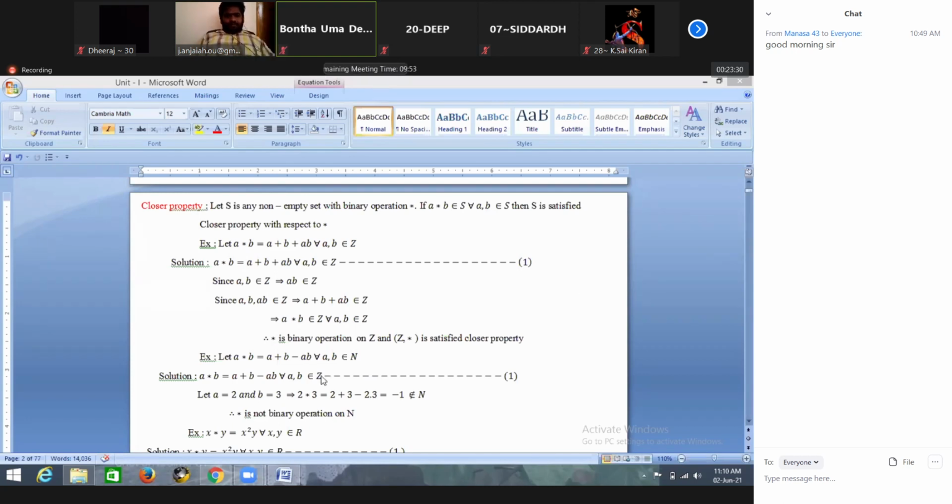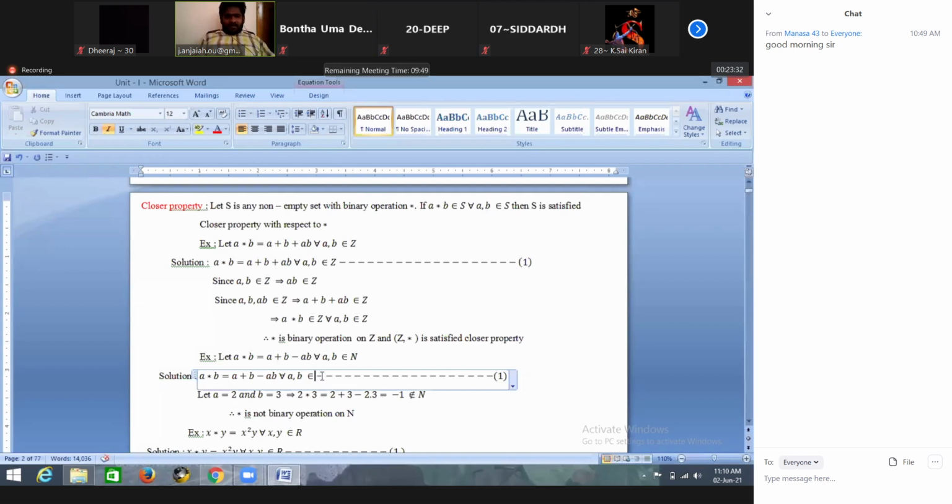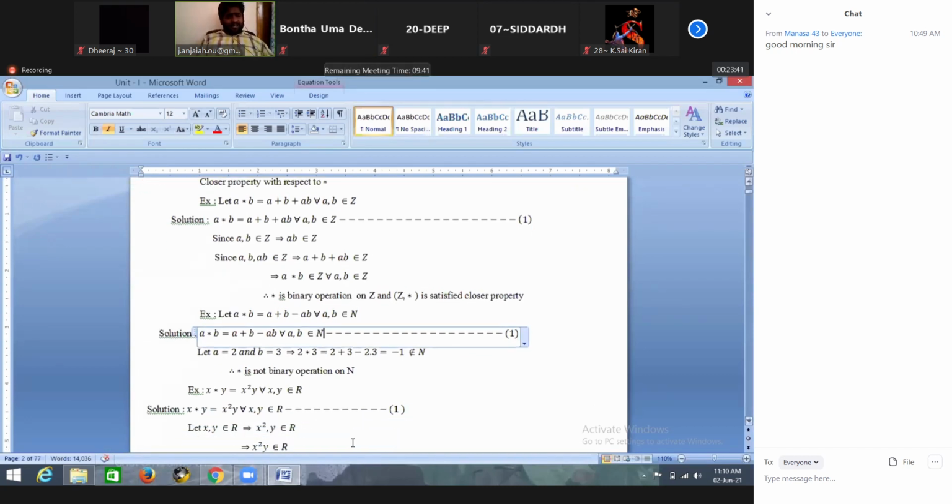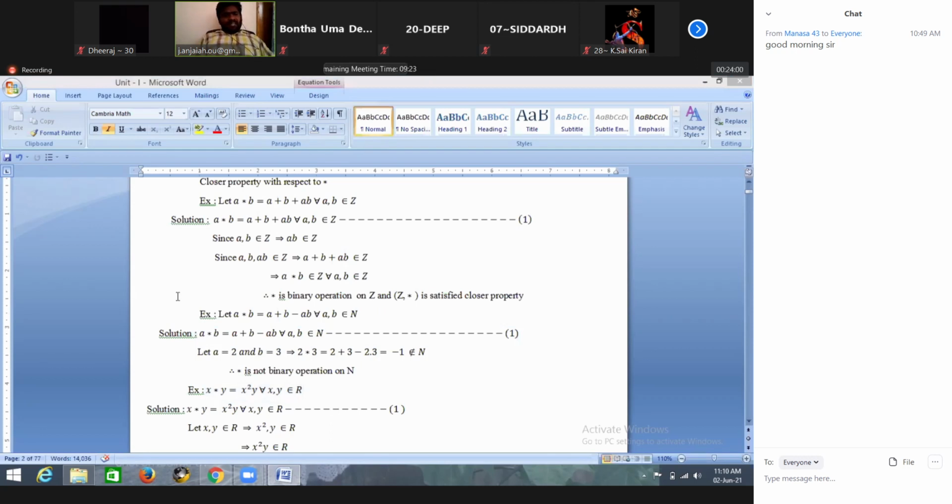And for example, I want to give another definition like x star y is equal to x square into y for all x, y belongs to R. According to this definition, is it satisfying the closure property or not? It is satisfied, right?